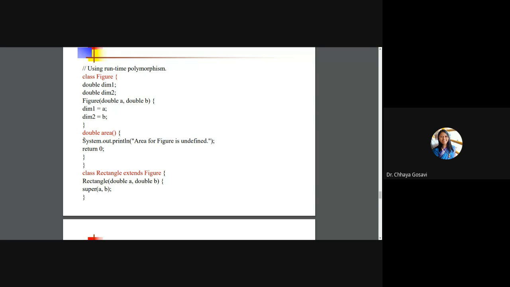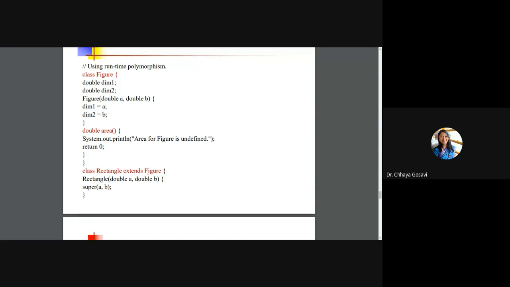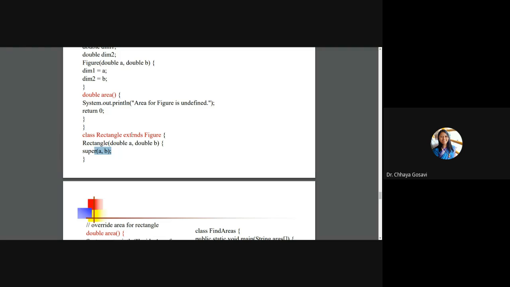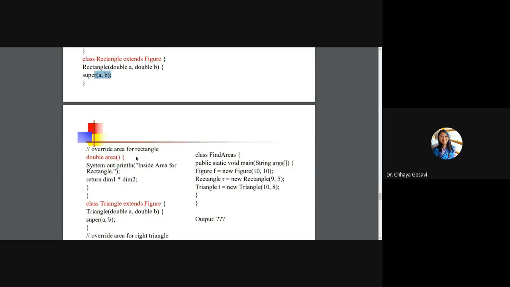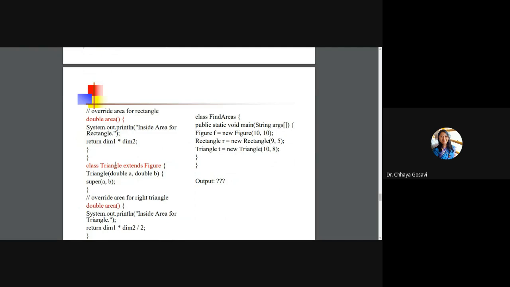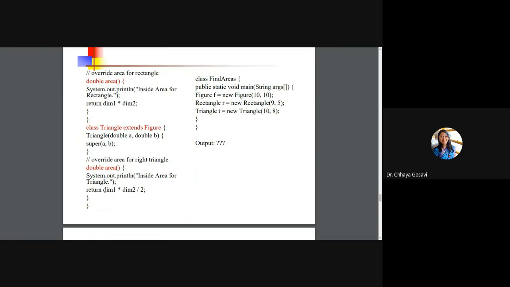In this case, area is undefined, but when we write a circle or a triangle or a rectangle, we can calculate the area of circle, area of triangle, area of rectangle. So here area is undefined. When Rectangle class extends Figure, it can call the superclass constructor to initialize A and B, and it can calculate area as multiplication of dimension 1 and dimension 2. In case of triangle, the area function is different: dimension 1 into dimension 2 divided by 2.